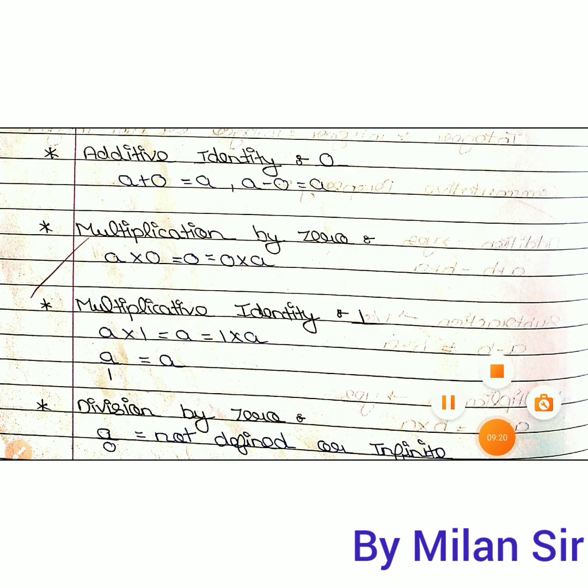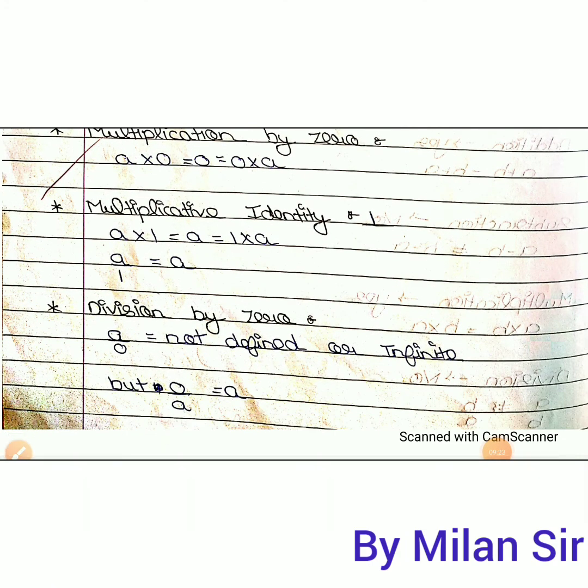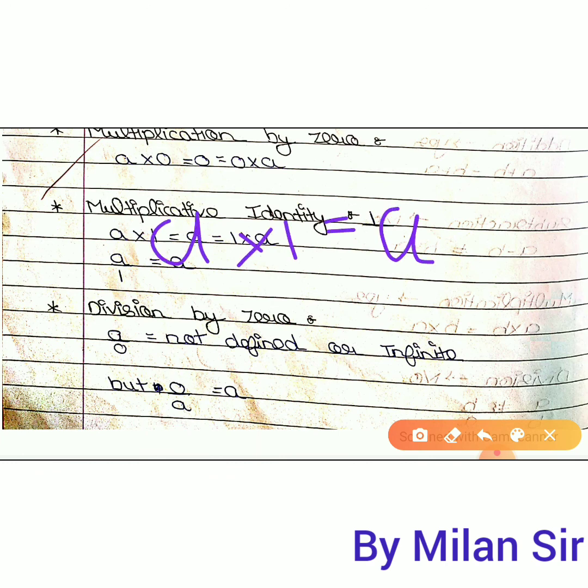Now multiplicative identity. Multiplicative identity means what? Multiplication with that type of number so that we will get the same answer. If we multiply 1 with any number, we get the same answer.